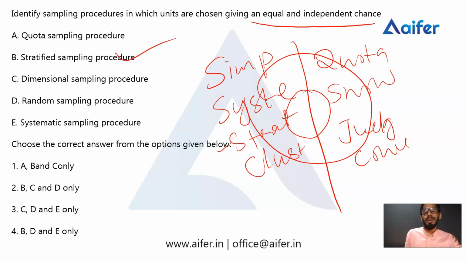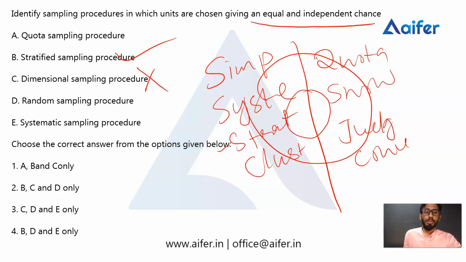Then the third, dimensional sampling. Dimensional sampling is one kind of quota sampling. You know, quota sampling comes under non-probability sampling. That's why dimensional sampling also comes under non-probability sampling. So C is not the correct one.